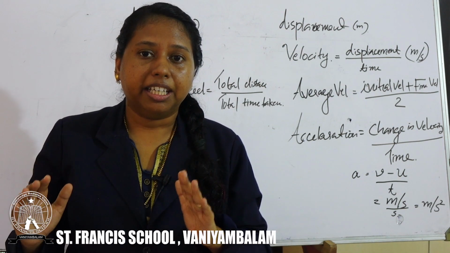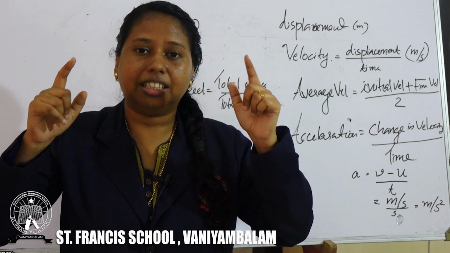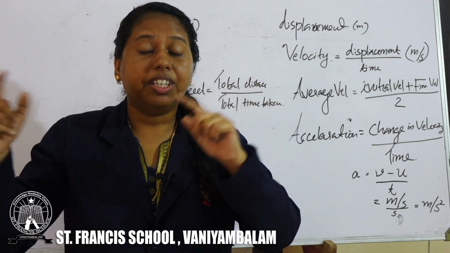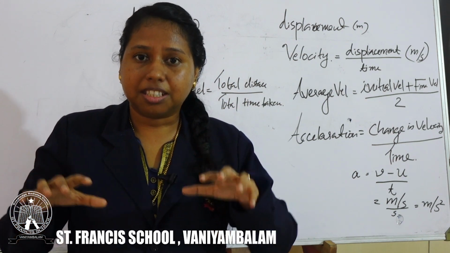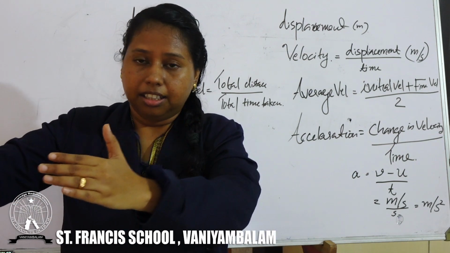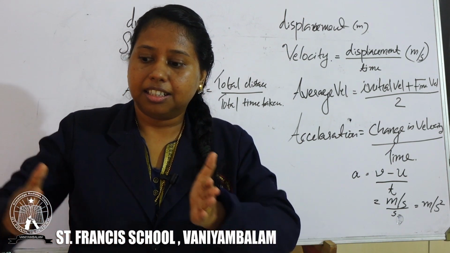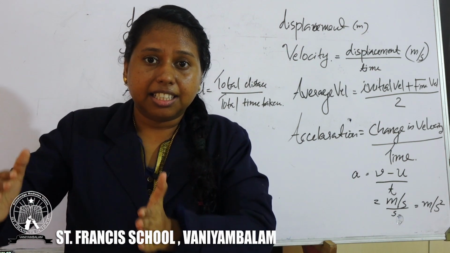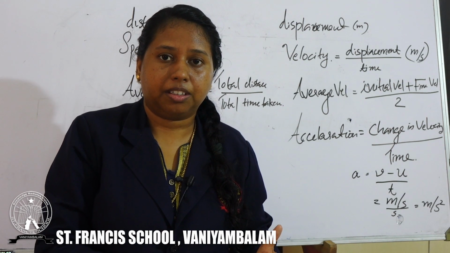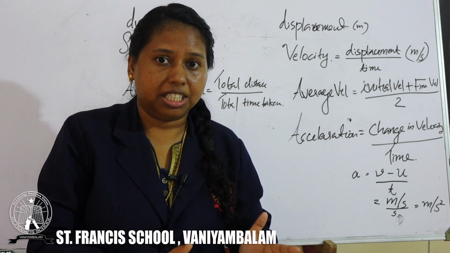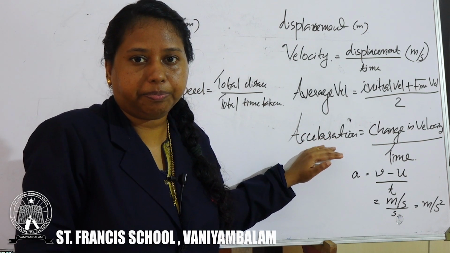Velocity is speed with direction. So whenever I say velocity, just think of it as speed, but we are considering the direction also. In the case of this train, it is coming to the station and it will decrease its velocity. That change in velocity is explained by the term acceleration.